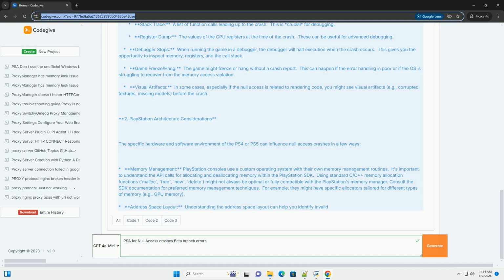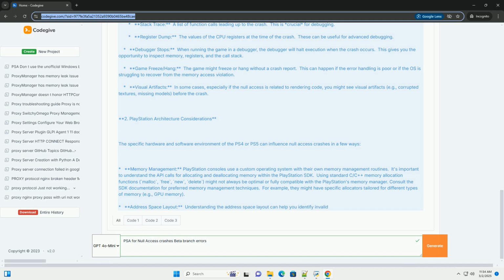Memory analysis tools. Some PlayStation SDKs provide memory analysis tools that can help you detect memory leaks, corruption, and other memory-related issues. These tools can be invaluable for tracking down the root cause of null access crashes. ASAN is a powerful option if supported by your toolchain.